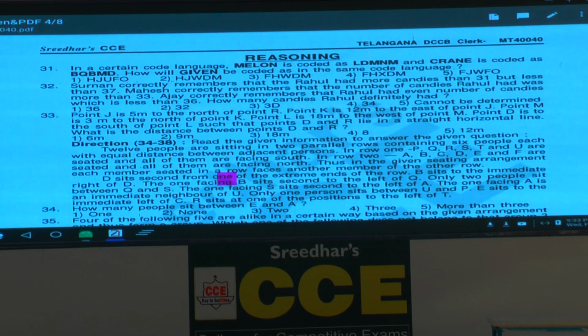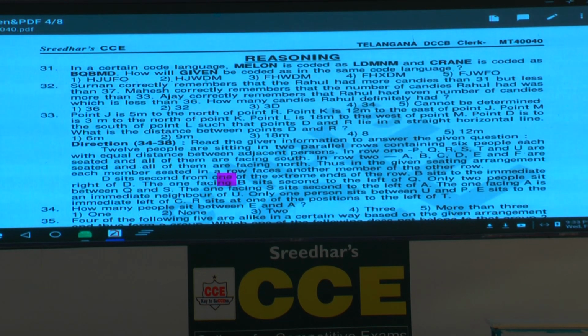Now in this paper number 40, question numbers 31 onwards. Question number 31 is based on coding and decoding. In a certain code language, the word melon is coded as LDMNM, and crane is coded as BQBMD. Then how is the word given coded in that code language?